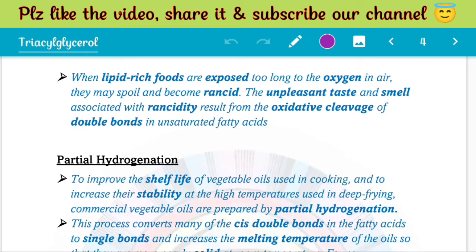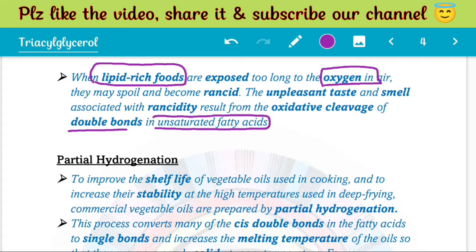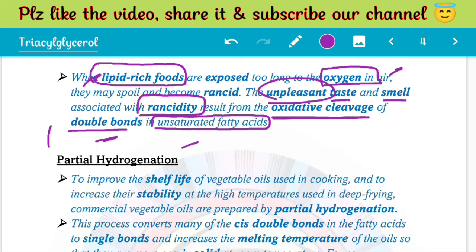Now, when these lipid-rich foods are exposed to oxygen, because oxygen has oxidative power, it oxidizes the double bonds present in unsaturated fatty acids, and as a result, these lipid-rich foods get spoiled. Their taste and smell get spoiled, and their taste becomes unpleasant. Clear? This phenomenon is called rancidity. Exposure to oxygen results in oxidative cleavage of double bonds of unsaturated fatty acids in the lipid-rich food, and this phenomenon is called rancidity. The food is now spoiled. It has become rancid. Clear?